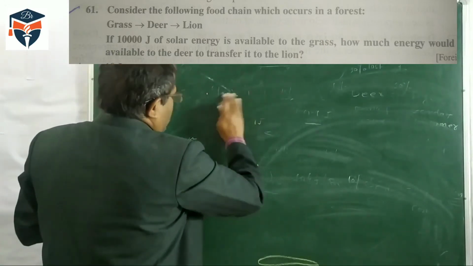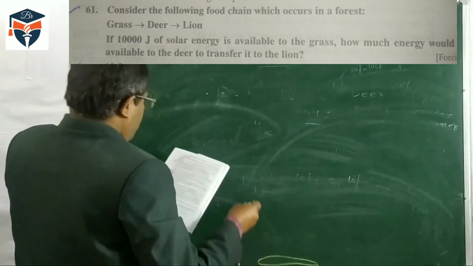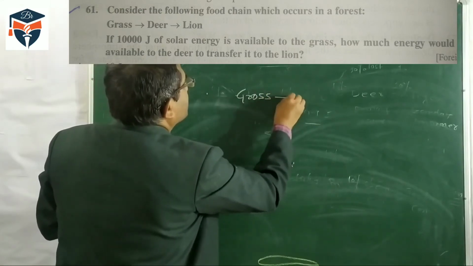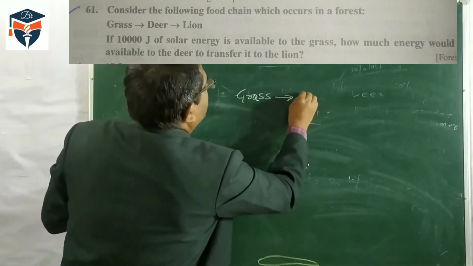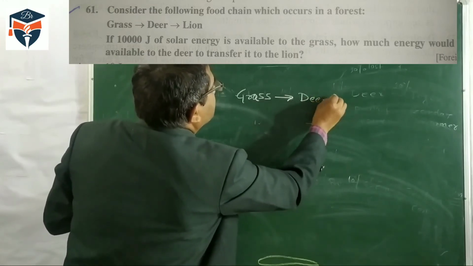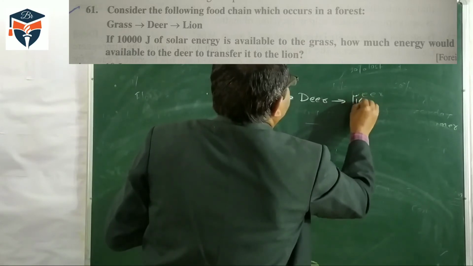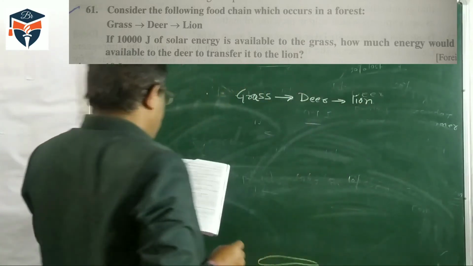According to this question, one food chain is given to us, and the food chain is grass, deer, and lion.